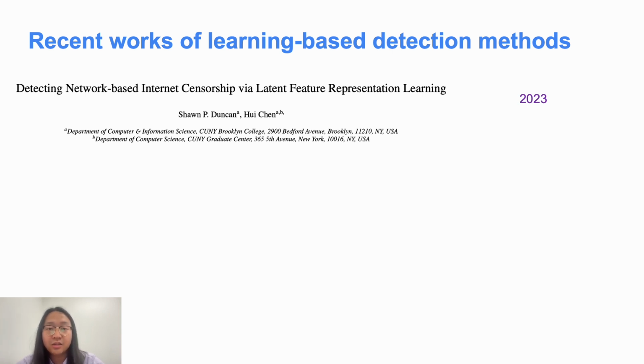Second, they encode network reachability data as grayscale images and classify these images as censored or not, using a dense convolutional neural network. Both approaches successfully detected instances of censorship missed by rule-based approaches.